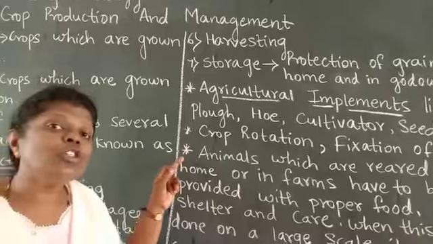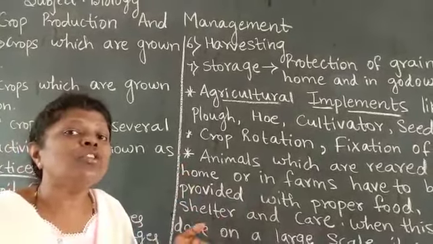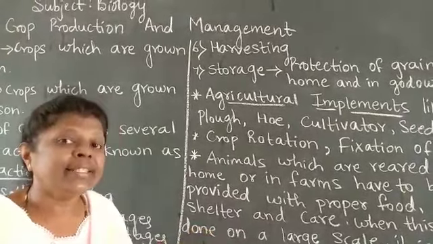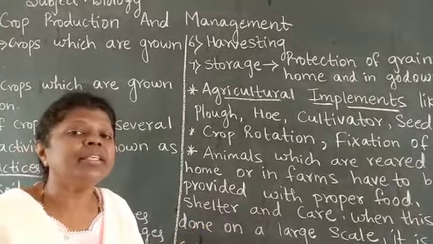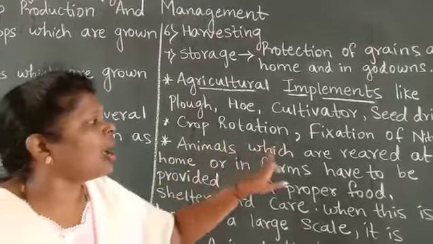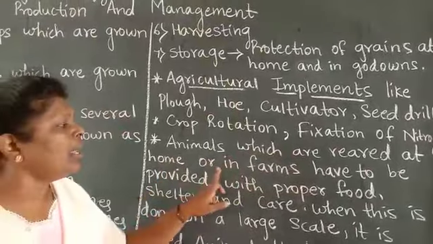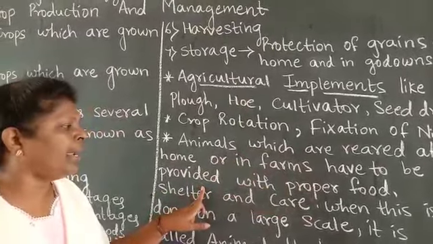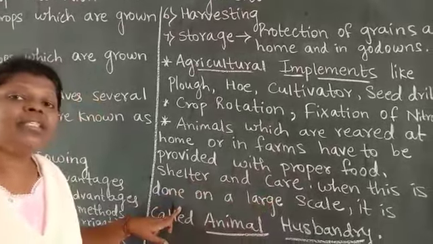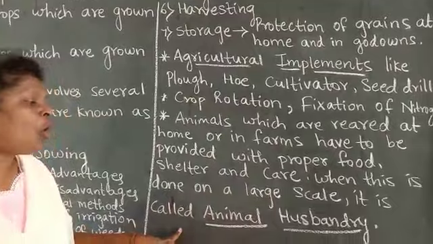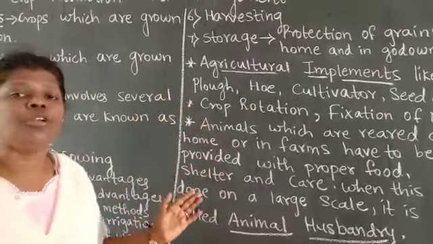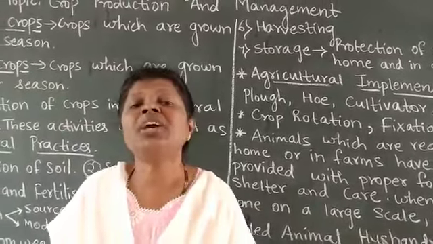Lastly children, we also know that animals provide us food. For example, they give us milk, meat, eggs, etc. So farmers rear these animals in their homes or in their fields. Animals which are reared at home or in farms have to be provided with proper food, shelter and care. When this is done on a large scale, it is called animal husbandry. In detail, I will be explaining to you children all this concept in the next lecture.